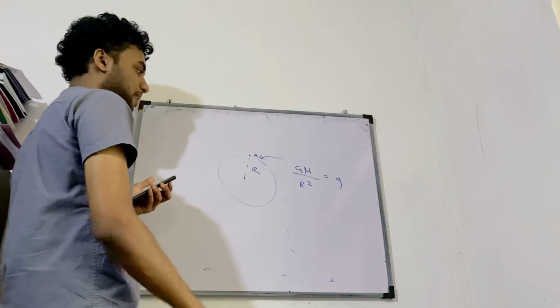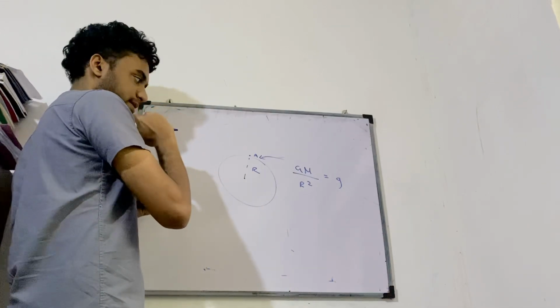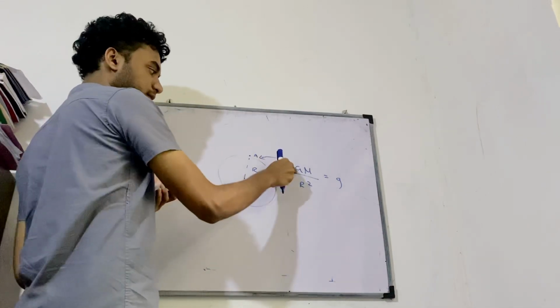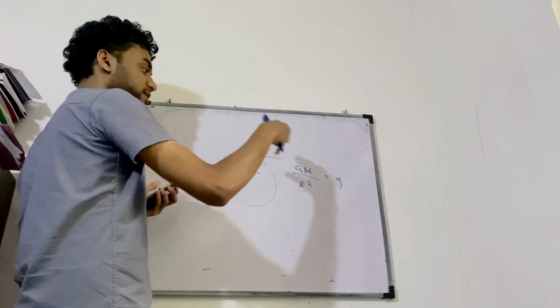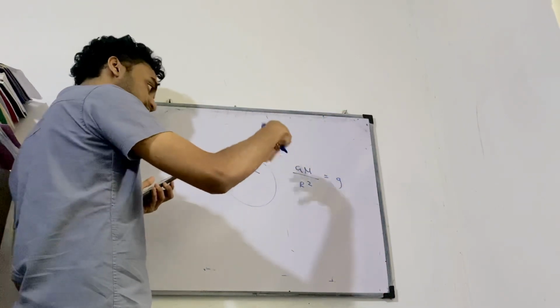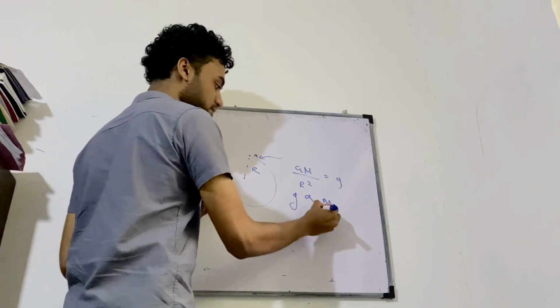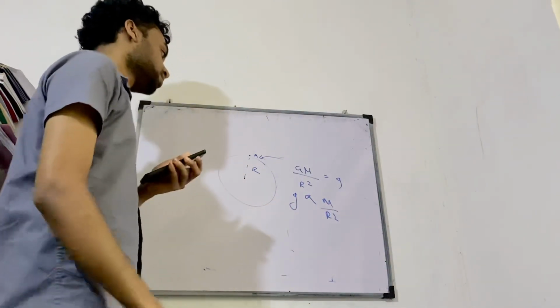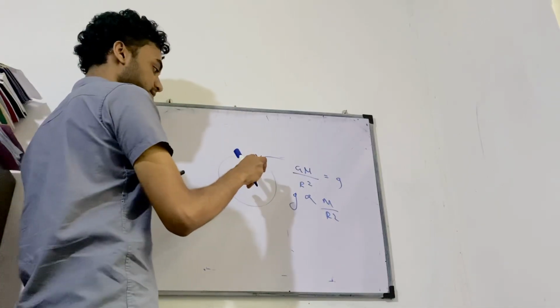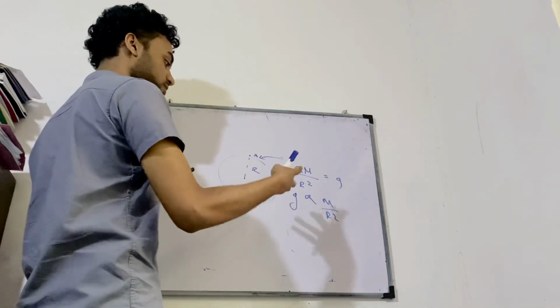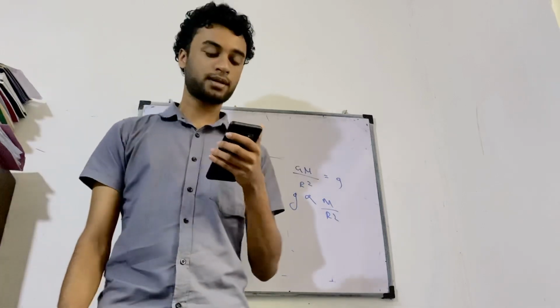Right, so knowing this, what can we say? G is constant for all the planets, universal gravitational constant. That's why it's called universal gravitational constant. Therefore, g is proportional to M over R squared. Now you know gravity at the surface of the earth is equal to 10 roughly. So they've given that.